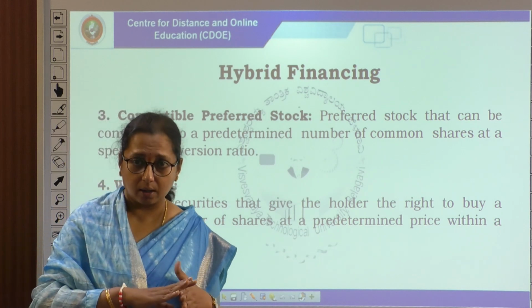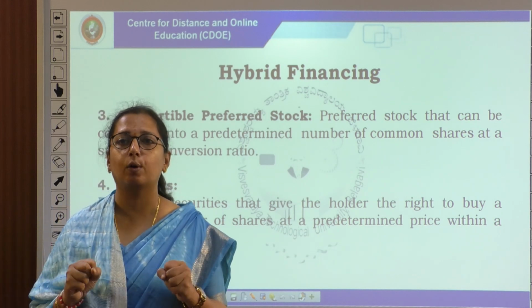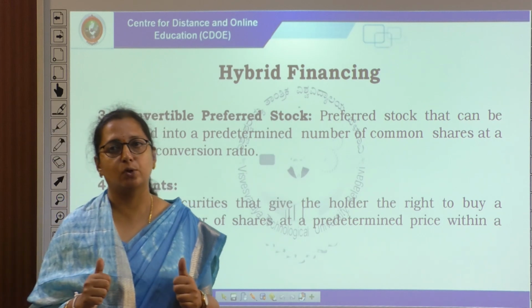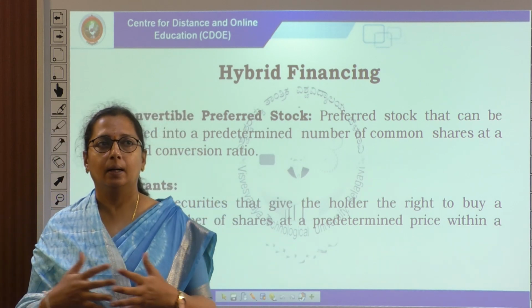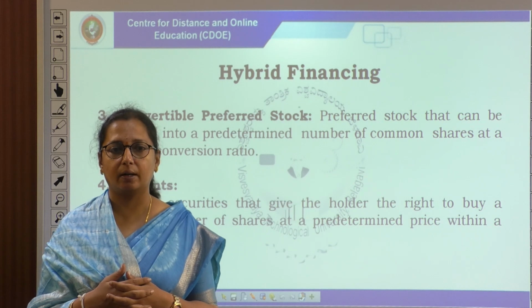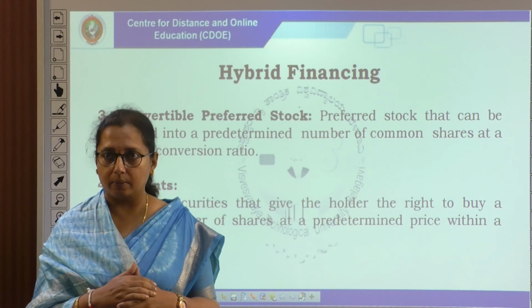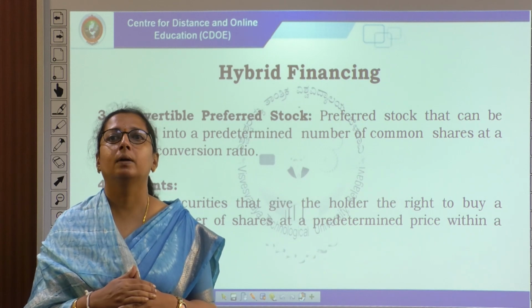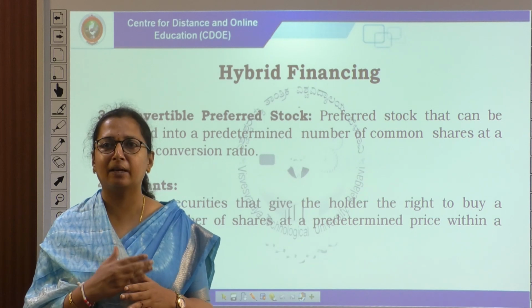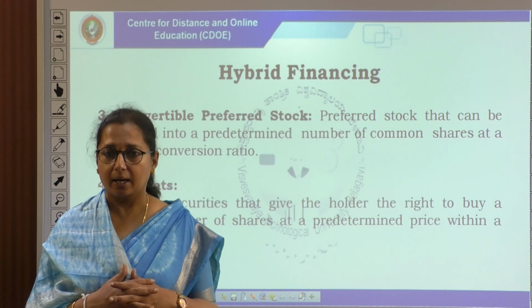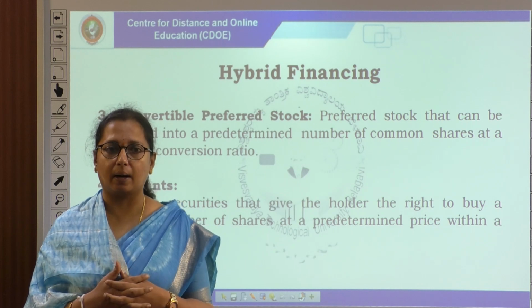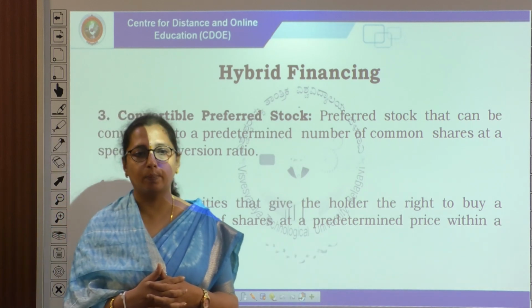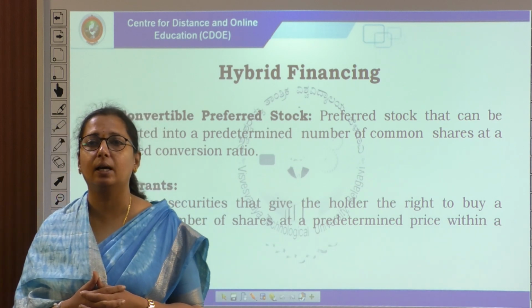So, preferred stock that can be converted into a predetermined number of common shares at a specified conversion ratio. And the next one is warrants. Warrants are in the derivative market. When we come across derivative securities, the buyer will be given an obligation to buy the shares at a future date, and that will issue a warrant by the security market. So, derivative securities that give the holder the right to buy a specific number of shares at a predetermined price within a certain period.